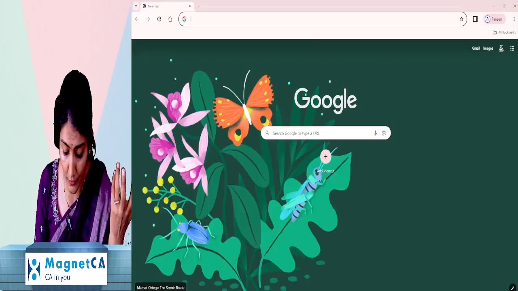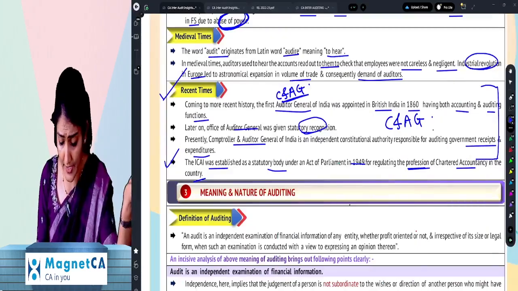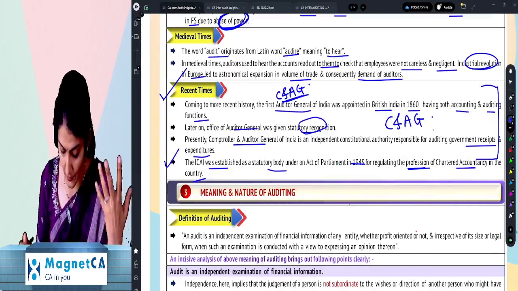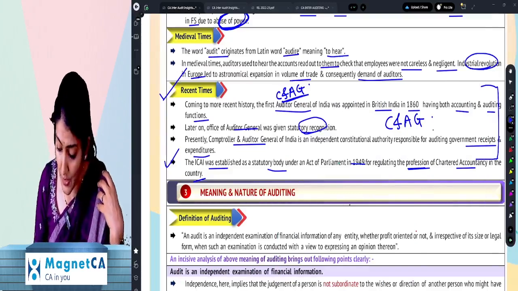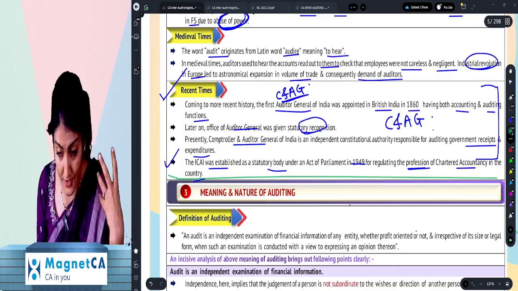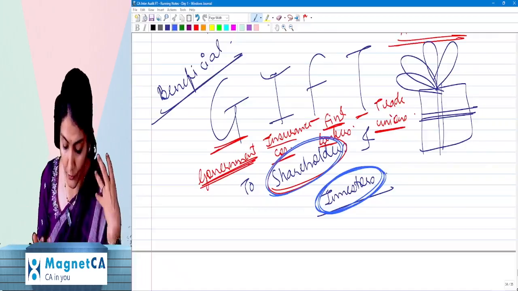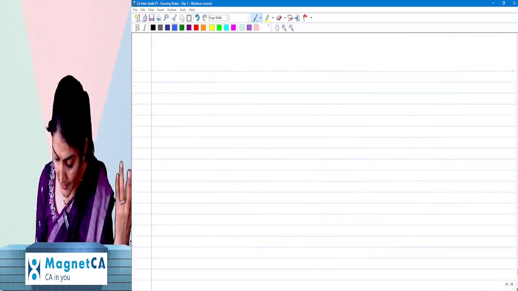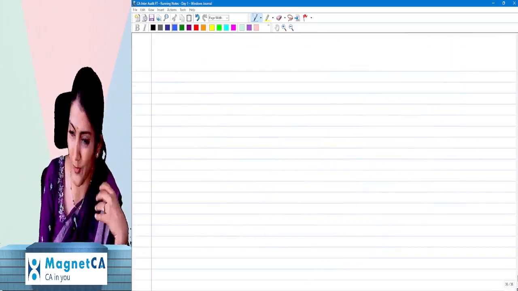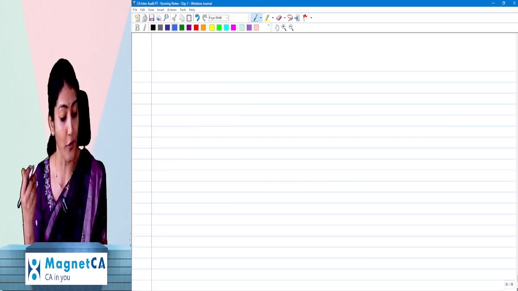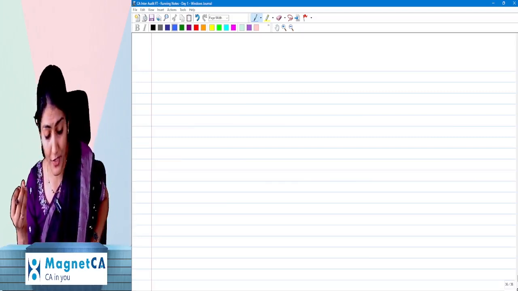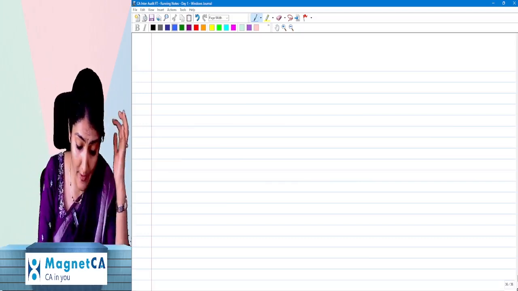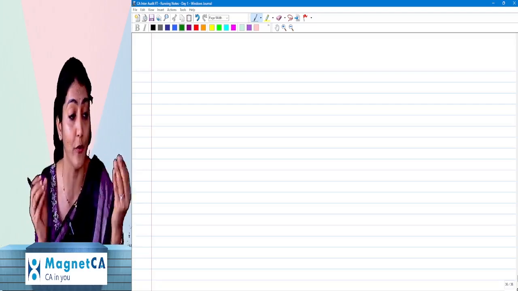So what is the origin of auditing? It talks about the ancient times, then about the medieval times, and then about the recent times. Okay. And then after that, we come to the meaning and nature of auditing. I'm sure you would have done some introductory understanding of audit either by a regular class of any faculty, doesn't matter, or you would have done some self-study of the subject of audit, and now you have decided to attend a fast track. So you would have come across this beautiful definition of audit.